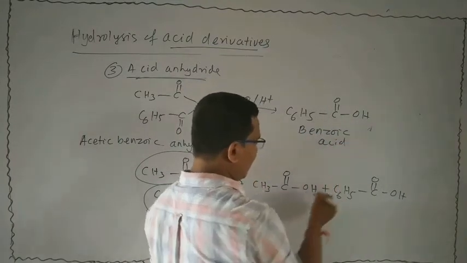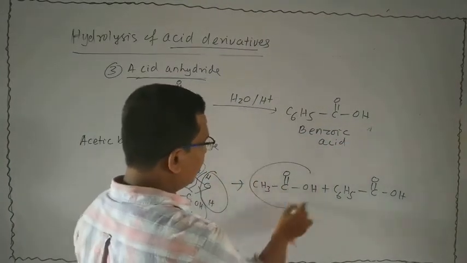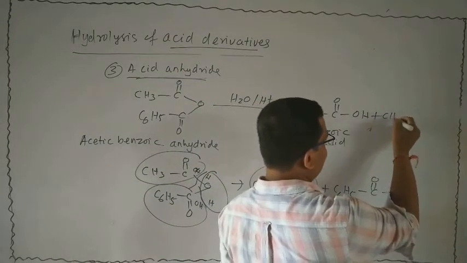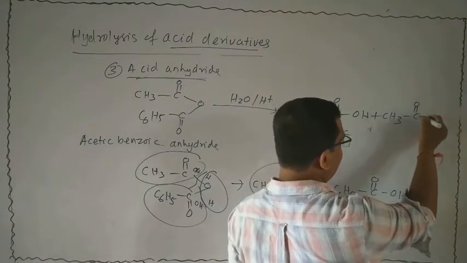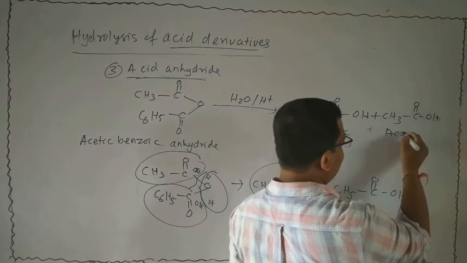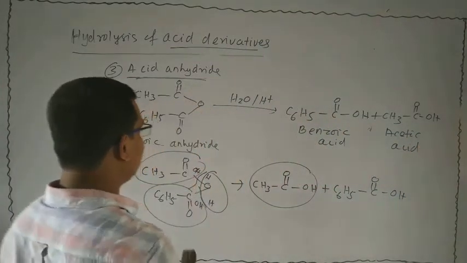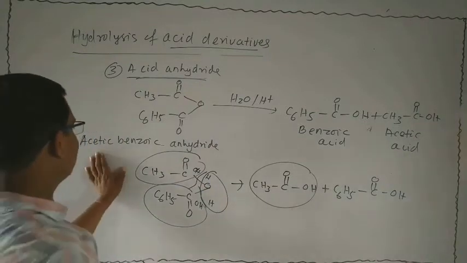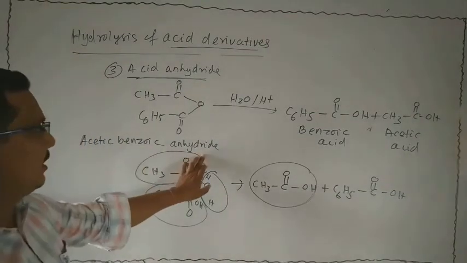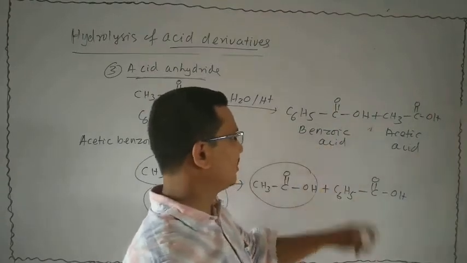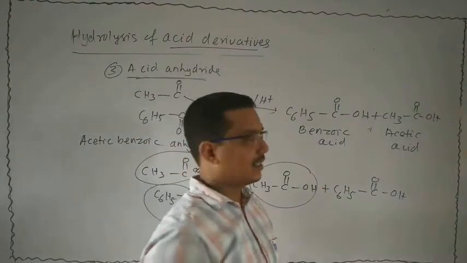It gives a mixture of benzoic acid and acetic acid. So we can write the statement: when acetic benzoic anhydride undergoes acid hydrolysis, then benzoic acid and acetic acid are formed.